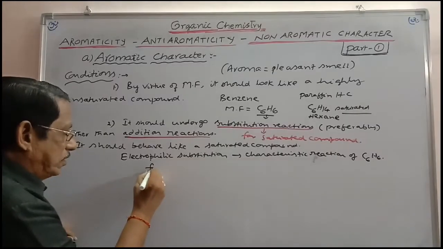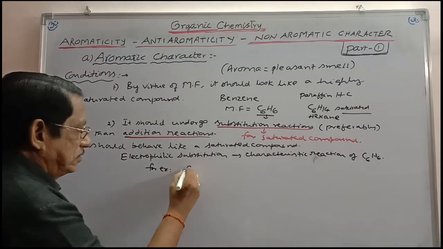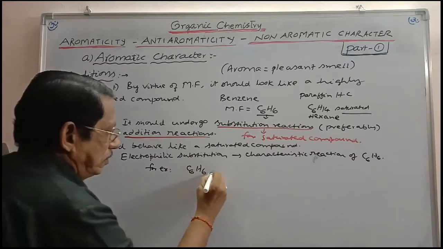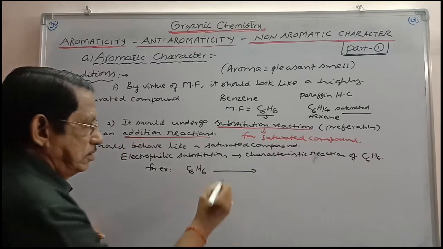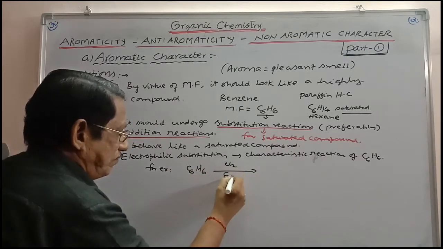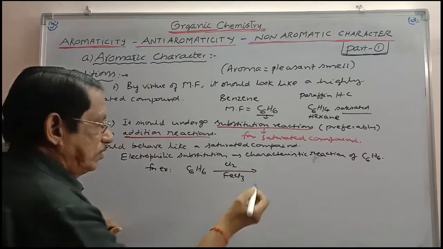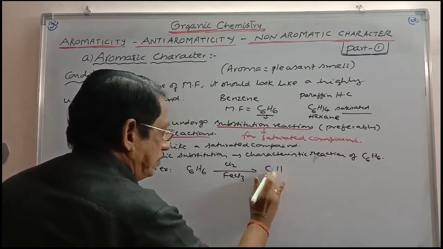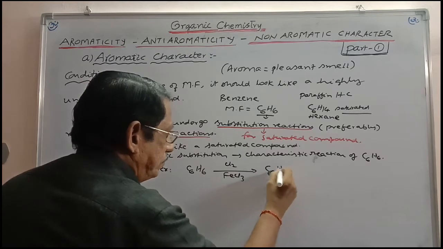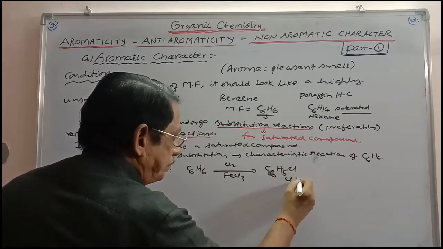For example, you can take here C6H6 when treated with chlorine in the presence of FeCl3, which is called halogen carrier, you are getting C6H5Cl, chlorobenzene.